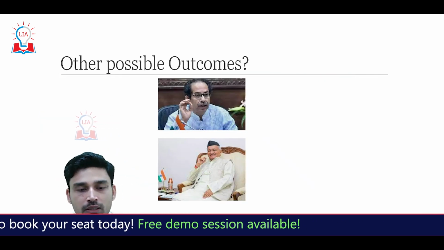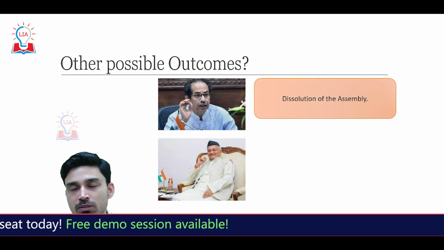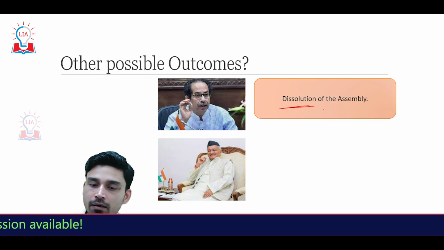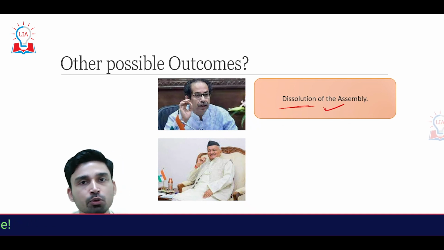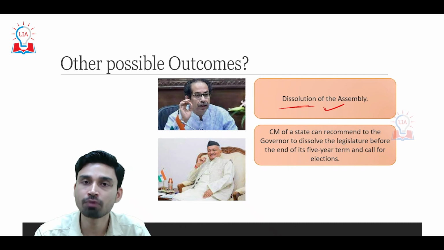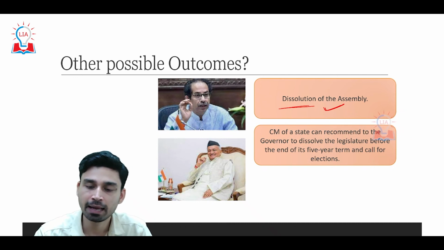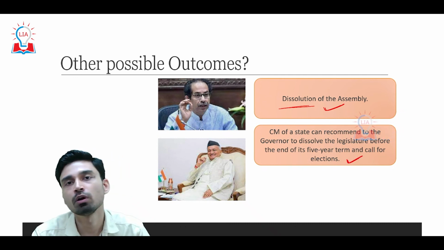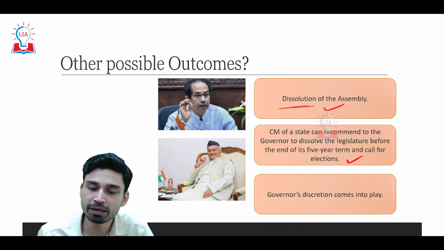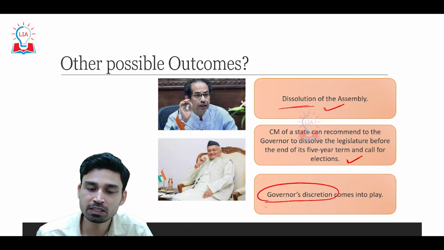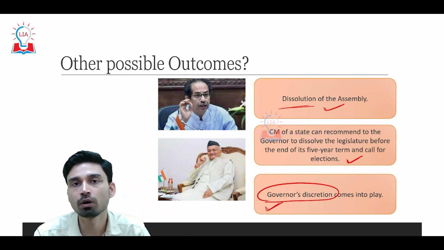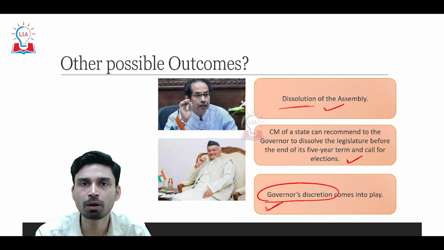Apart from this, what are the other possible outcomes? One other possible outcome lies with the state government currently. The CM of the state can recommend dissolution of the assembly to the governor. This can be done even before the completion of the 5-year term of the legislative assembly, calling for fresh, early elections. However, whether this will be allowed or not depends totally on the governor's discretion, and that is when the governor will decide whether they can dissolve the assembly or whether a new alternative party can come into power in the state.